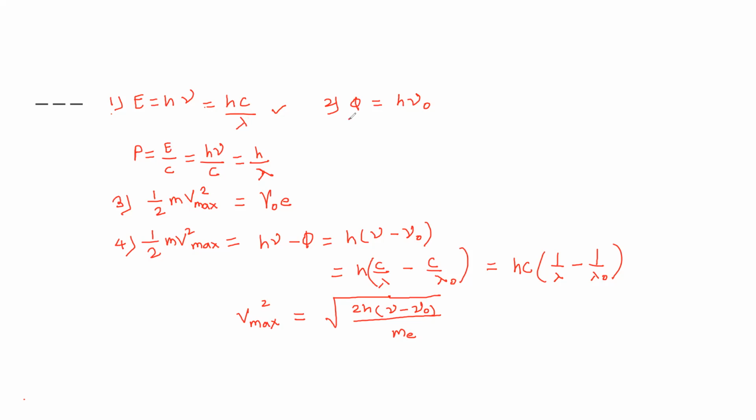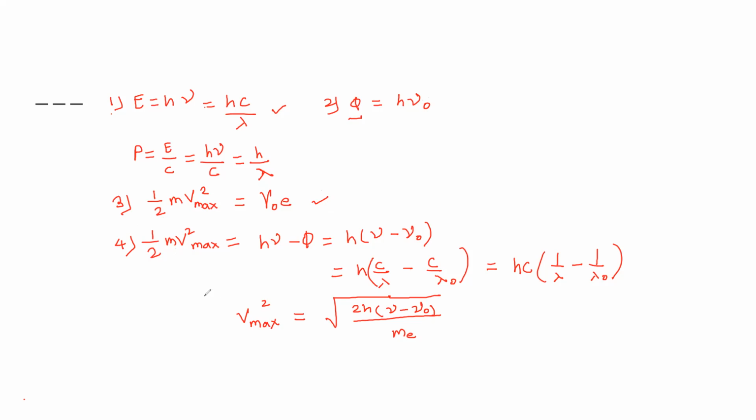Then this is the symbol for phi. This phi is nothing but the work function. The formula for work function is phi is equal to h nu naught, where nu naught is the threshold frequency. Then third is half mv square max is equal to V naught e. Half mv square max is nothing but the maximum kinetic energy, V naught is the stopping potential, and e is the charge.